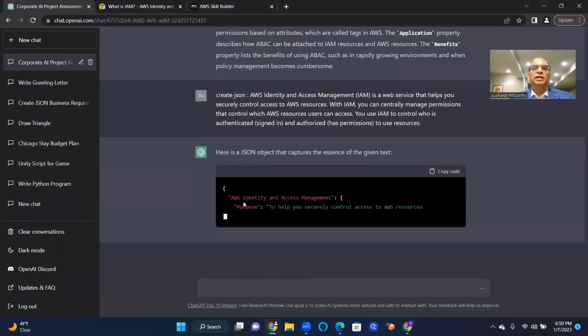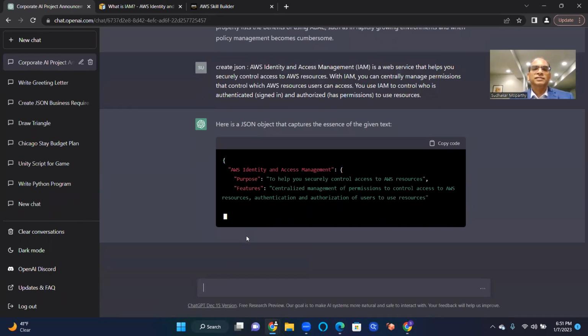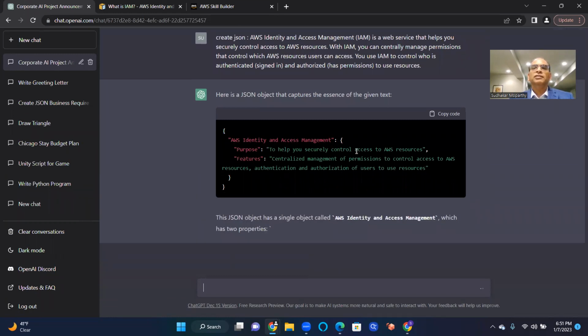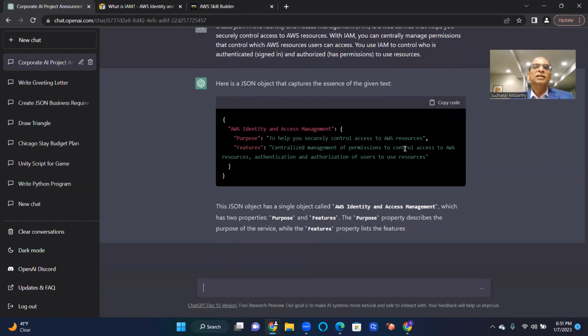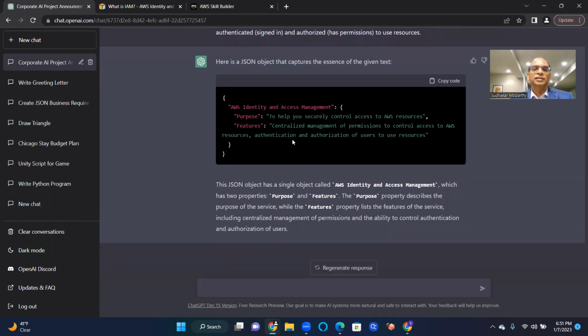So we're going to talk about the Identity Access Management Service. This is one of the AWS services. Its purpose is to help securely control access to AWS resources. So basically, who should have access to AWS resources? We'll talk about what AWS resources are as we copy paste these paragraphs. More and more entities and properties will come.